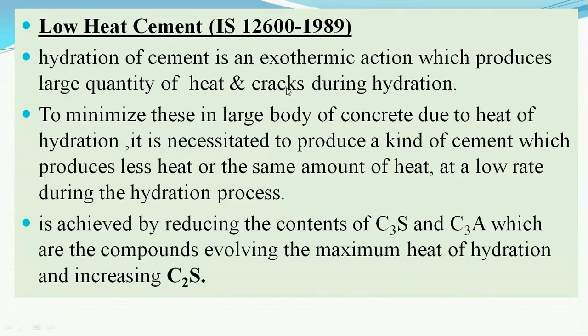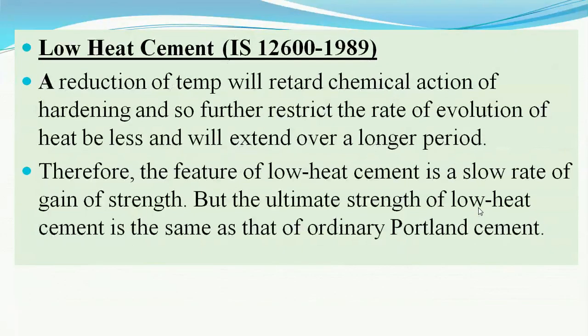The low heat cement is nothing but the same type of cement, or you can say an extension of the last two cements, wherein the C3S and C3A are reduced by adjusting the proportions of CaO and aluminum oxide, which are mainly responsible for increasing the heat of hydration. We need this low heat cement where mass concrete is produced, where we need less heat of hydration to reduce the cracks in the concrete.